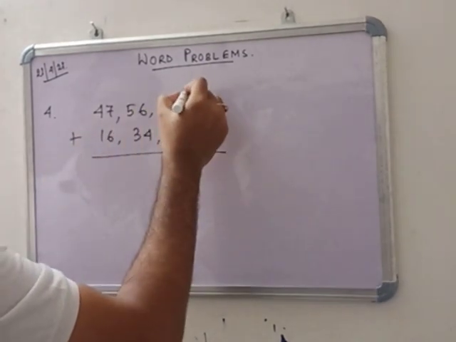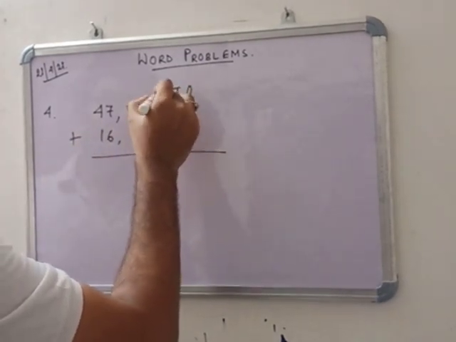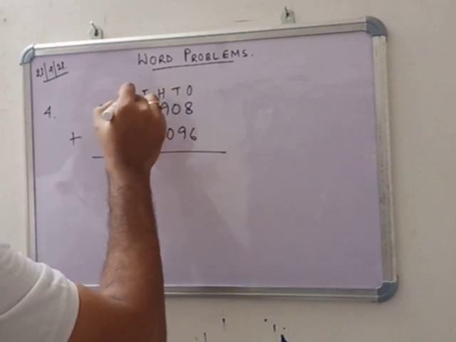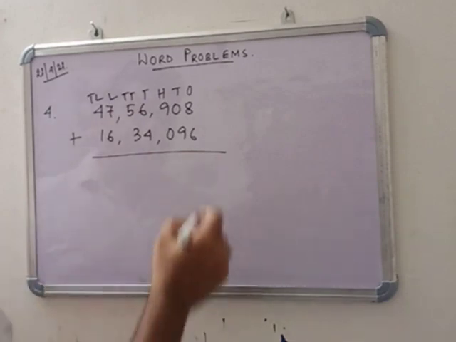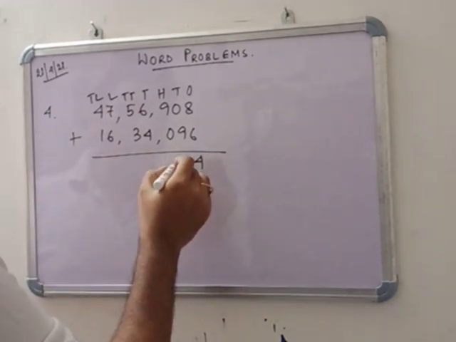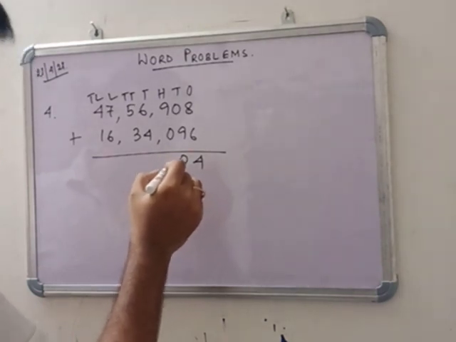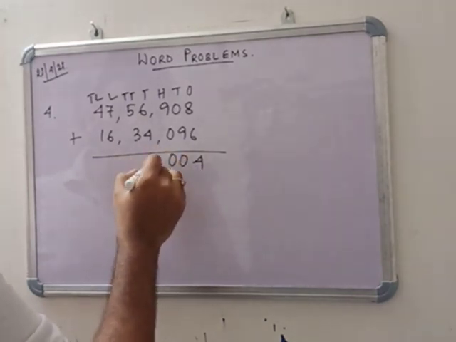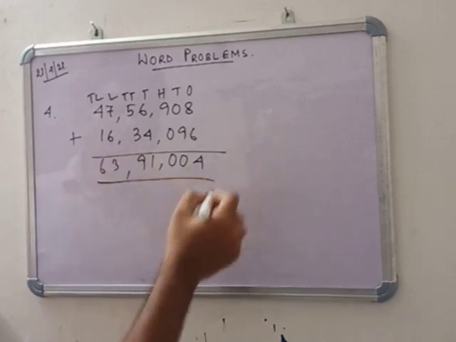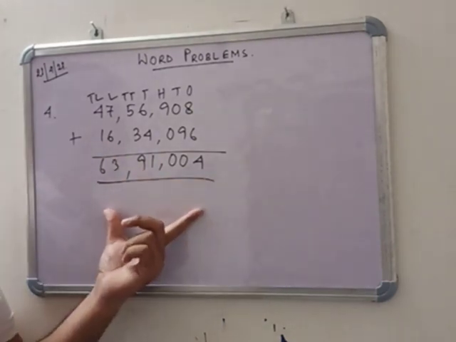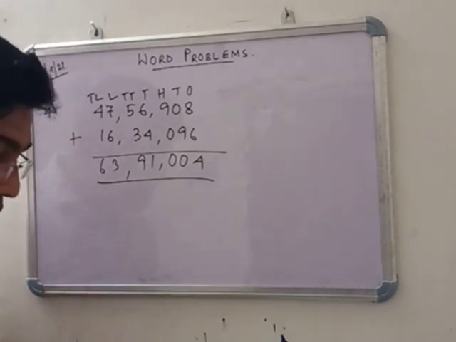You can also use ones, 10, 100, 1000, 10,000, lakh, 10 lakh. Now add it. This is 4, 0, 0, 1, 9, 3 and 6. So this is the number. Okay. Note it down.